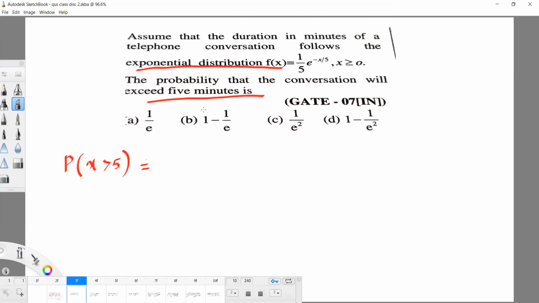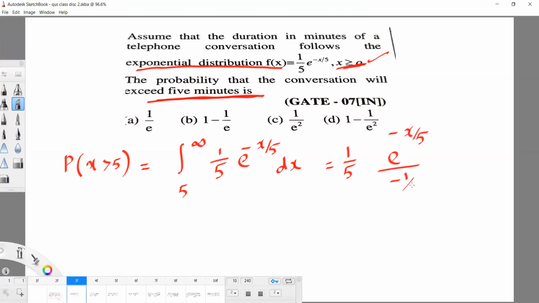So exponential distribution. As per the given, we can conclude that this is continuous. So the formula is the integral from 5 to infinity, because x is greater than or equal to 0. So x varies from 0 to infinity, but in our question we have to find the probability that it exceeds 5 minutes. So the integral from 5 to infinity of 1 by 5 e raised to minus x by 5 dx. Now we can integrate: e power minus x by 5 divided by minus 1 by 5, with lower limit 5 and upper limit infinity.